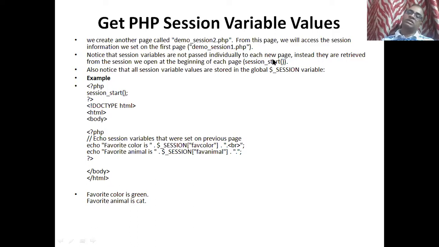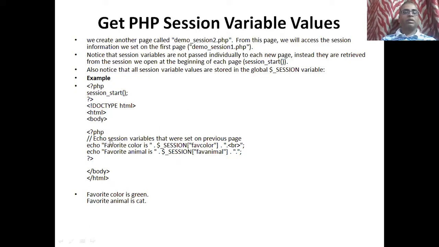So whatever information one page has is going to be accessible from another page, unless the session is destroyed. Also notice the session variable values are stored in a global $_SESSION variable. Using this global variable, we can access the information stored in the $_SESSION variables. So look at the example: <?php session_start(). Whatever session we started in the first page, demo_session1.php, now I am starting again in the second page, demo_session2.php.